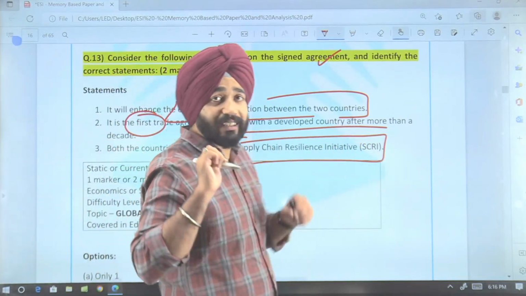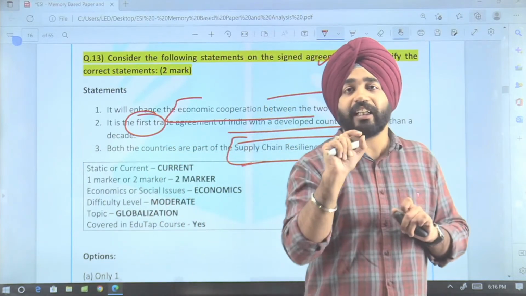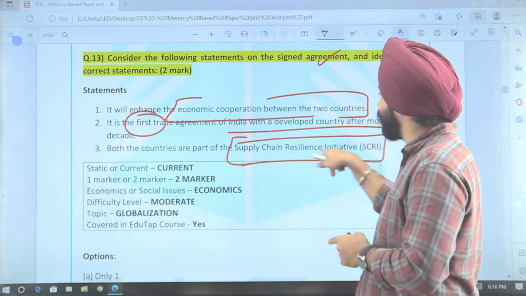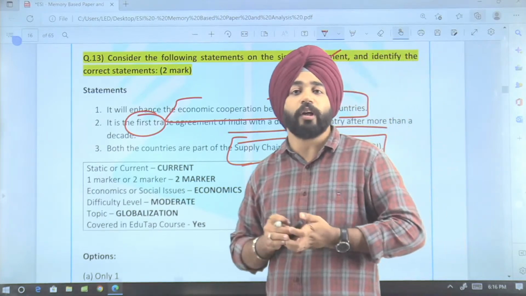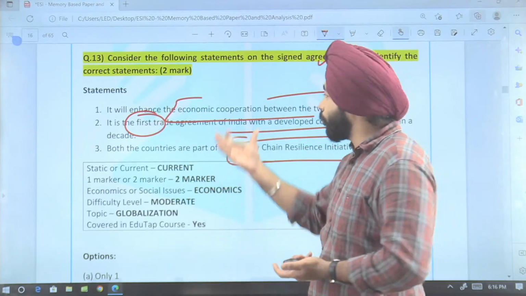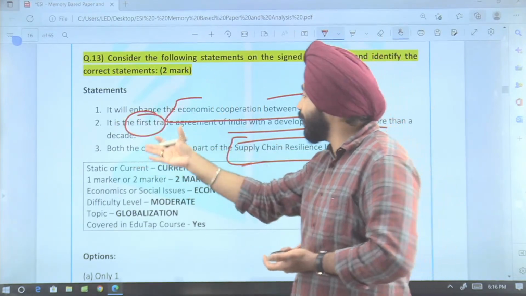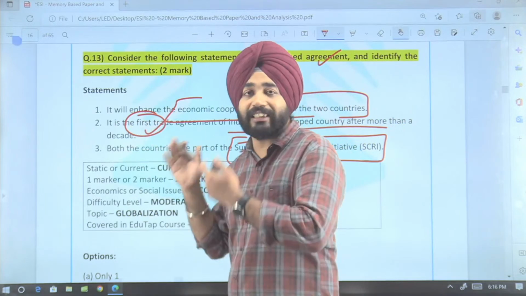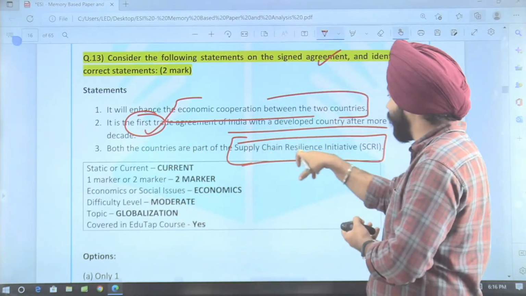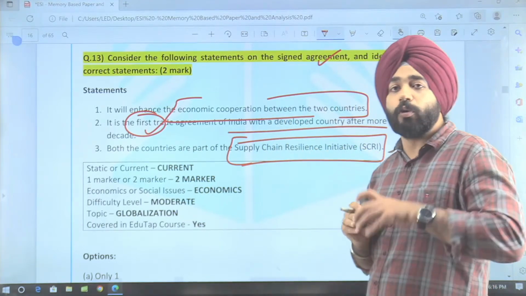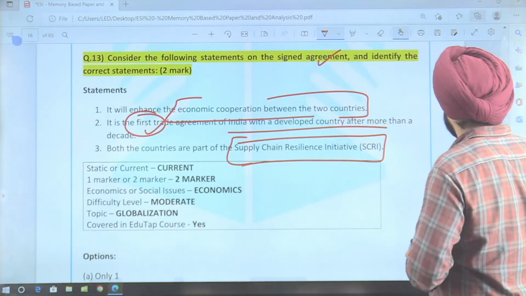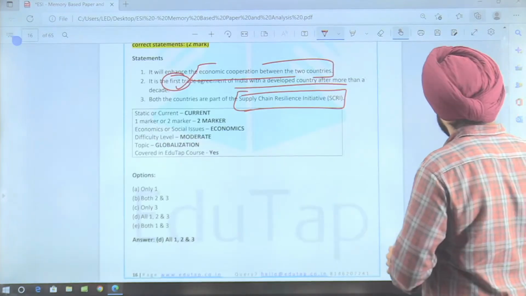Now if you look at this question, the only statement which requires very in-depth knowledge is the supply chain resilient initiative. Because if it is talking about an economic cooperation trade agreement, then the first statement will be correct, since cooperation will increase. The second statement is about the first trade agreement; this is the reason it has been asked in the question. The third point here is the supply chain resilient initiative. If you know this, then you can attempt this question. It is a question of moderate nature, but still it can be attempted.